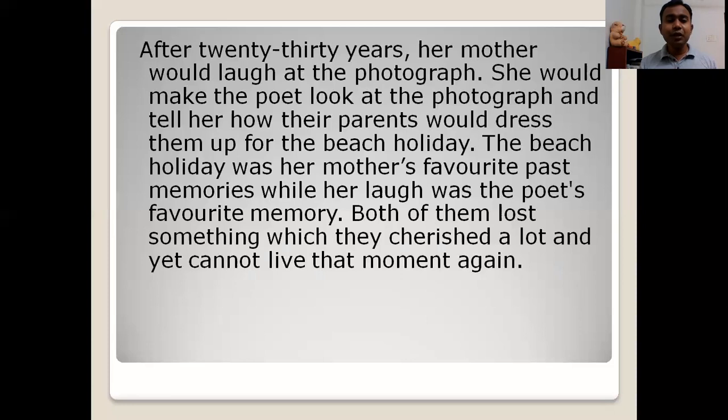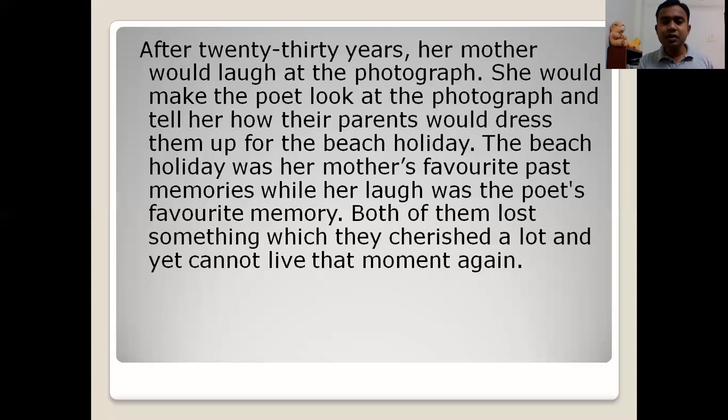She would make the poet look at the photograph and tell her how their parents would dress them up for the beach holiday. And mother used to tell the poet about her photograph. Whenever the mother used to see the photograph, she used to call the poet and ask her to look at it, and used to explain how the mother's parents used to dress them, make them get ready to go for a beach holiday in those days.